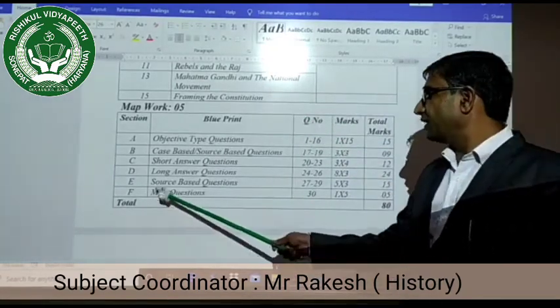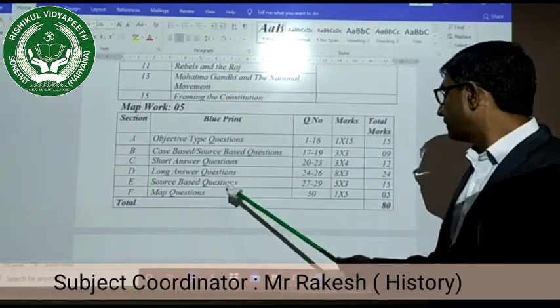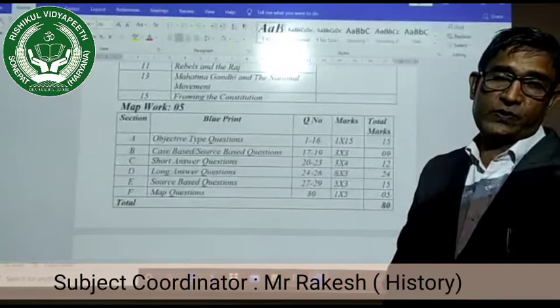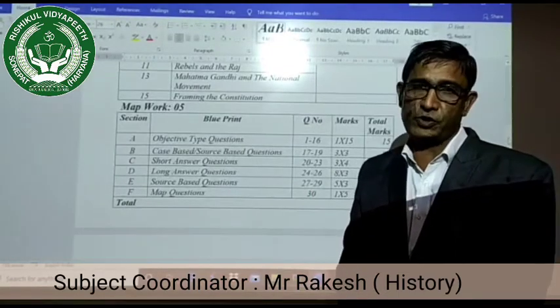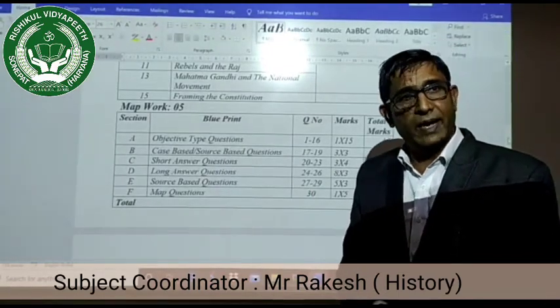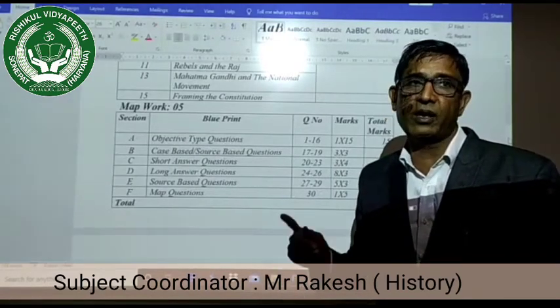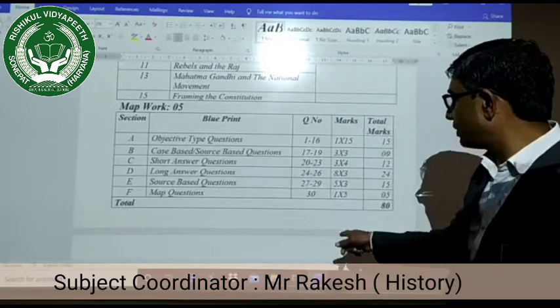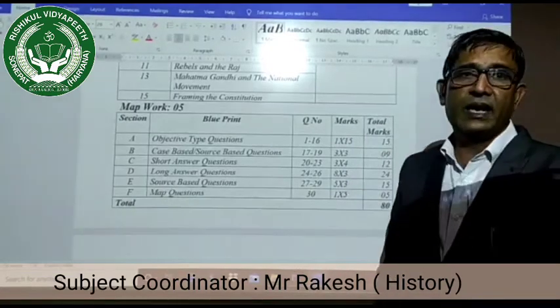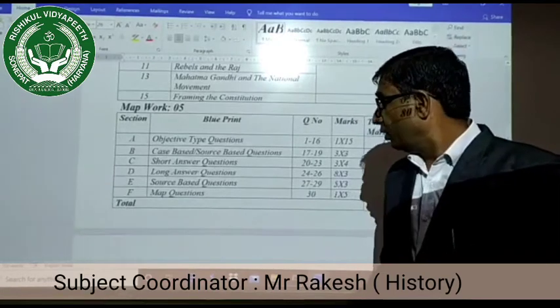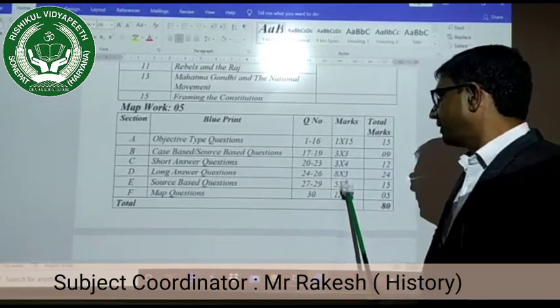And then it is the source based question. It is for 5 marks. 3 questions are there. Each source contains 3 questions: the first 1 mark, the second 2 marks, and the third 2 marks. It means each source has 3 questions and the division is 2 plus 2 plus 1. You must be careful while answering this question.